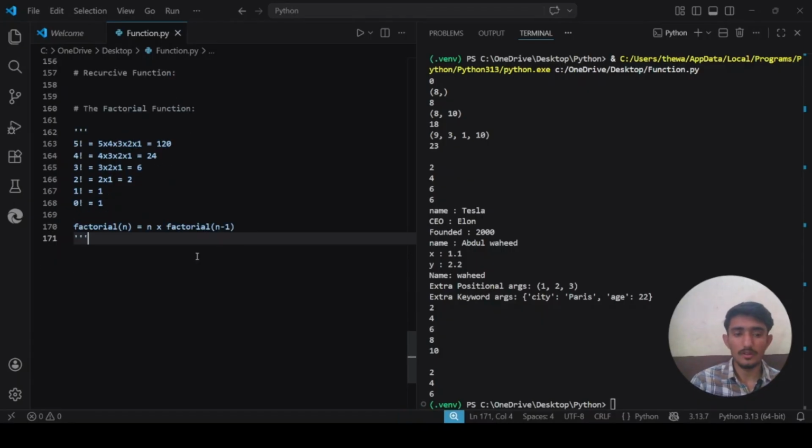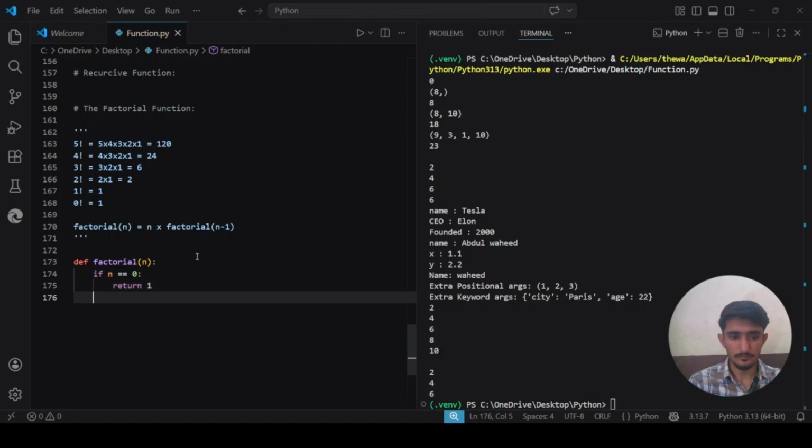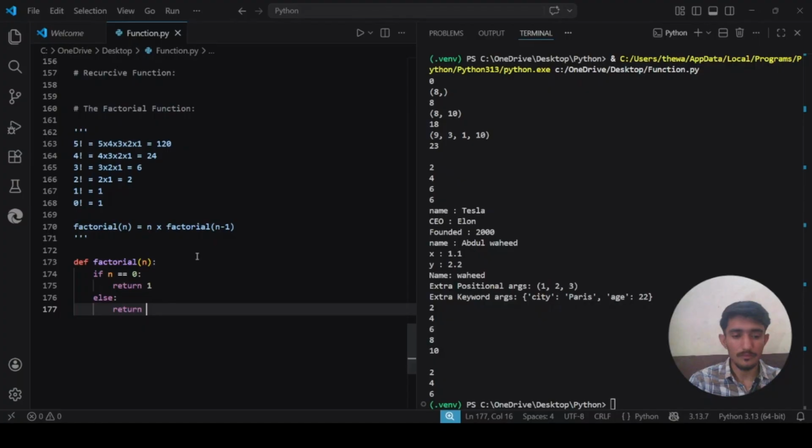This is the formula. So we will now write a function for this: def, define a function. After that we need a name. Let's just say factorial, and in it we will take a parameter which is n. If n is 0, just return 1. Else we will return the formula, which is n into factorial of n minus 1.